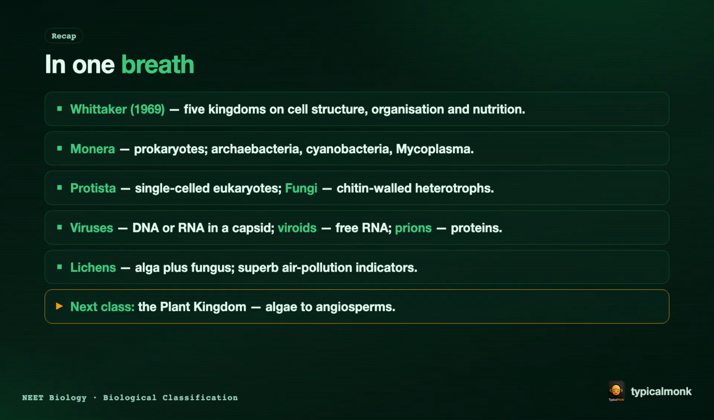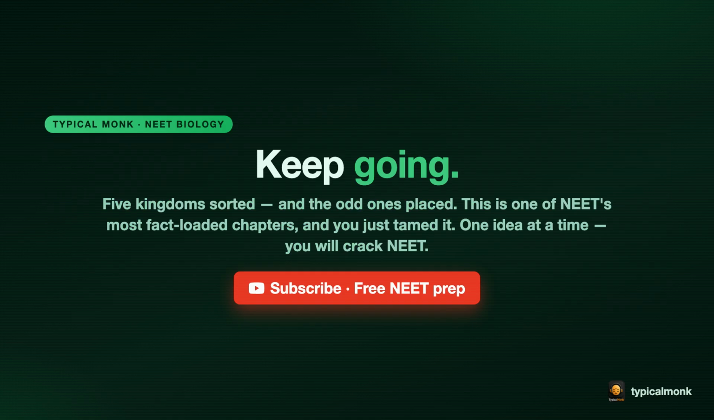In the next class, the plant kingdom, from algae to angiosperms. See there. You have sorted all of life into 5 kingdoms and placed the odd ones out. This is one of NEET's most fact-loaded chapters, and you just tamed it. Be proud, one idea at a time, with a calm mind, and you'll crack NEET.